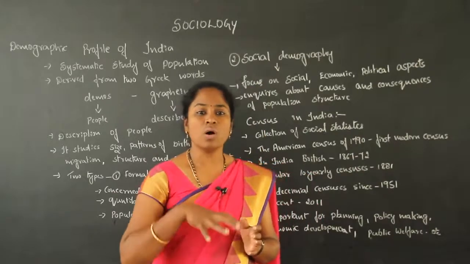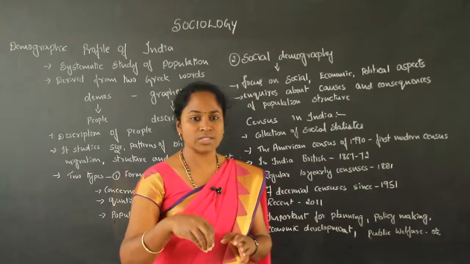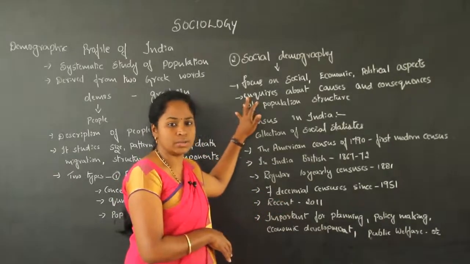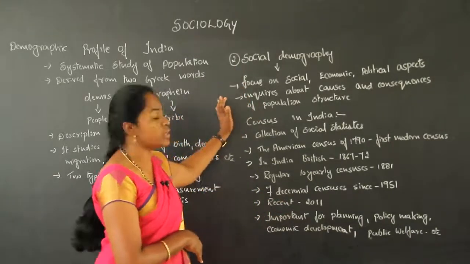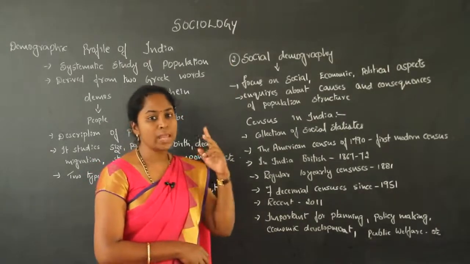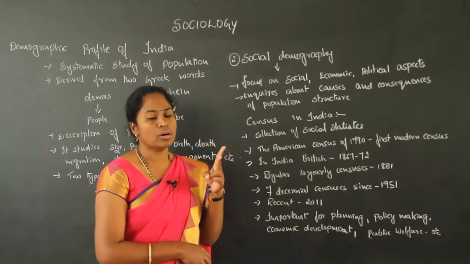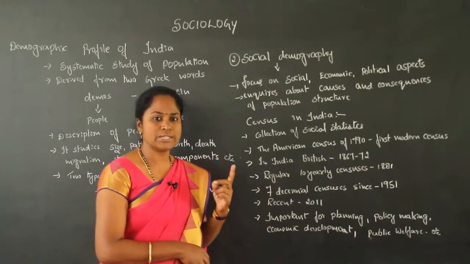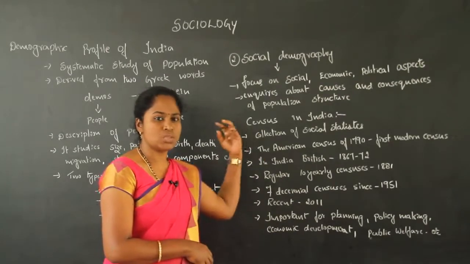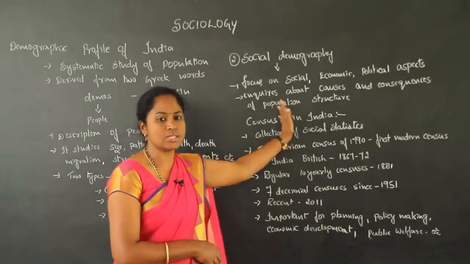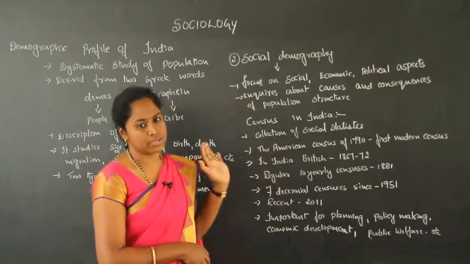So there are mainly two types of demography: formal, which studies quantitative measurement, and social, which studies the social, economic and political aspects of the society.